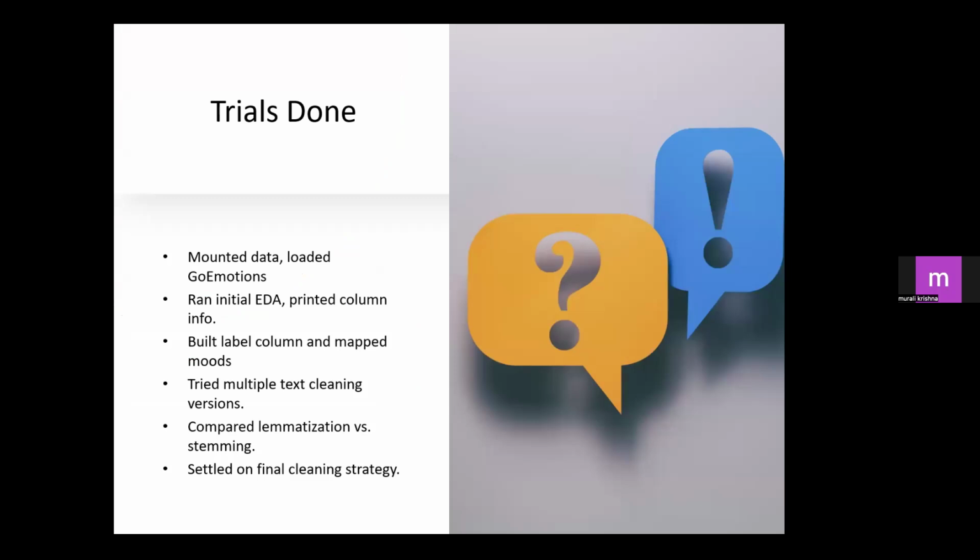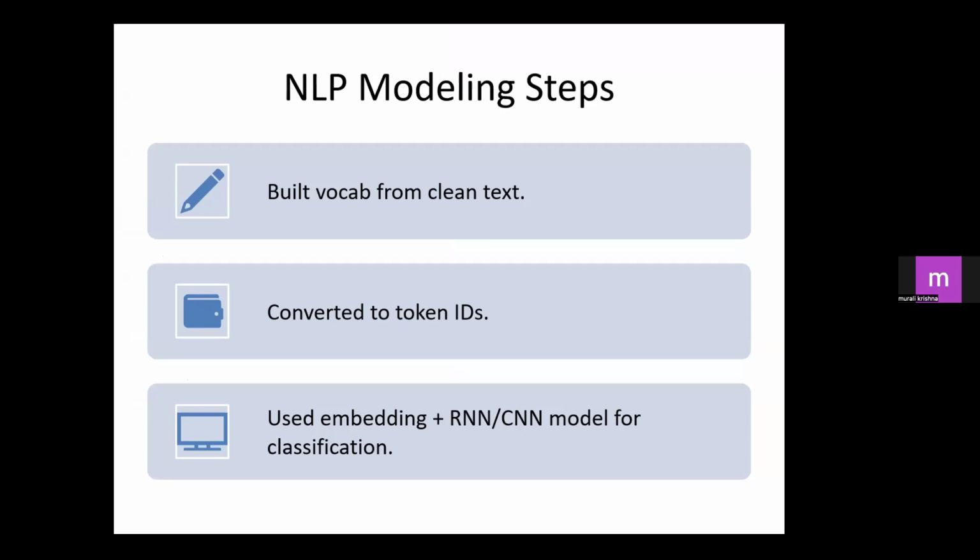At the end of the day, we decided that we can't interpret emotions like fear or achievement separately, and for joy there are so many kinds of joy, like joy and excitement. So we decided to combine all those emotions into six of them. These trials were done to check which variables are better, so that's why we have included this slide. Next slide. These are the current steps we did and also the future steps which we are going to do.